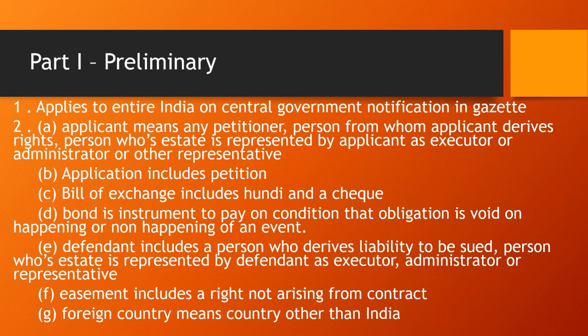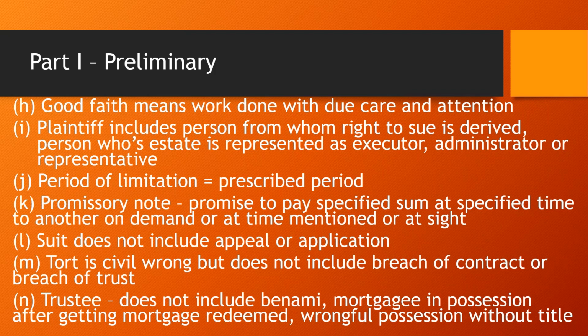Bond is an instrument to pay on condition that obligation is void on happening or non-happening of an event. Defendant includes a person who derives liability to be sued, person whose estate is represented by defendant as executor, administrator or representative. Easement includes a right not arising from contract. Foreign country means country other than India. Good faith means work done with due care and attention. Plaintiff includes person from whom right to sue is derived, person whose estate is represented as executor, administrator or representative.